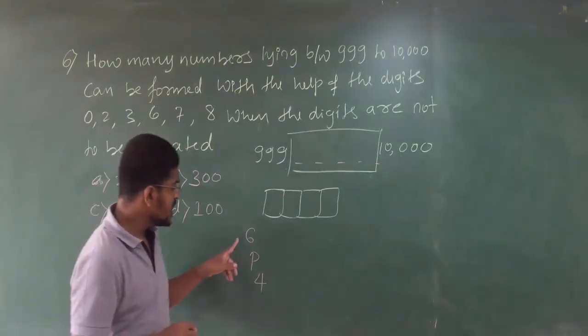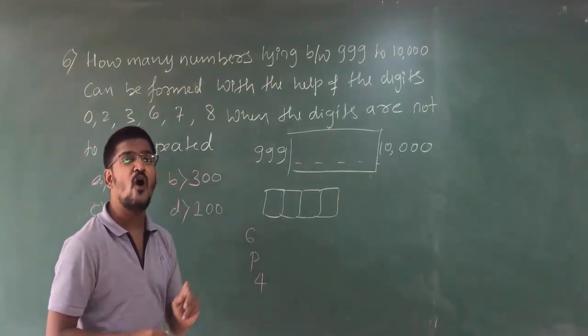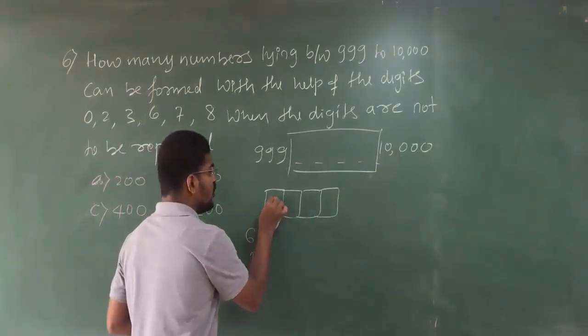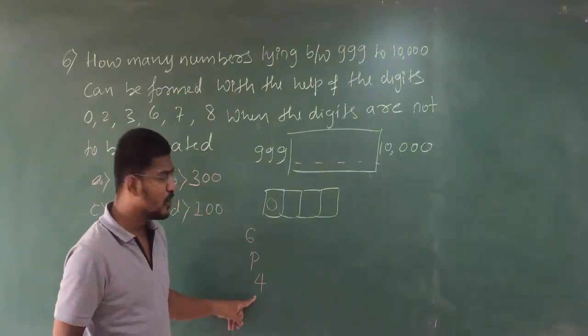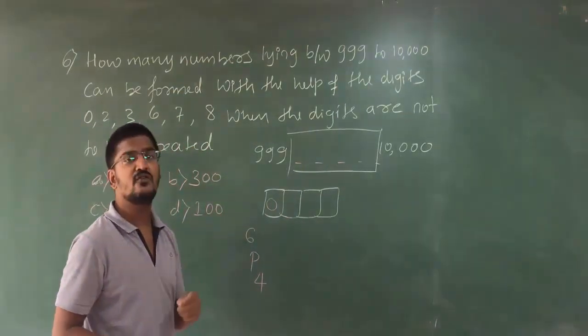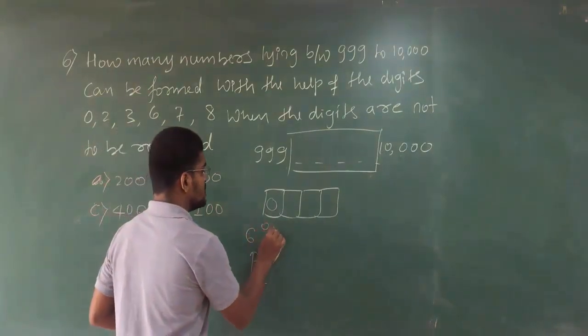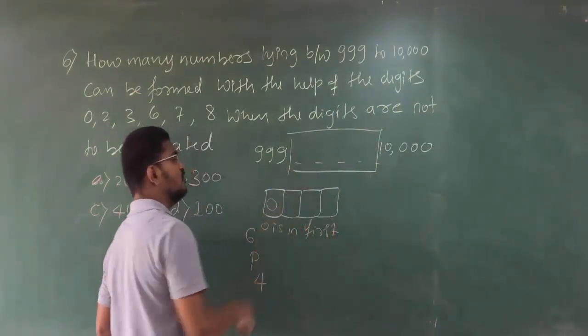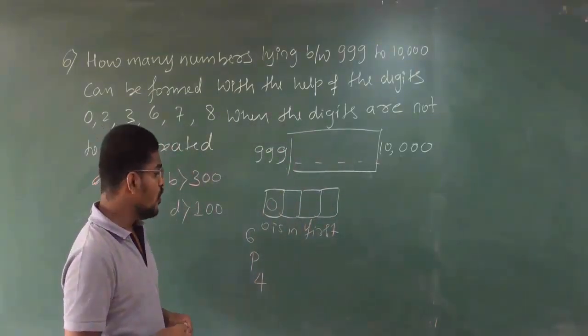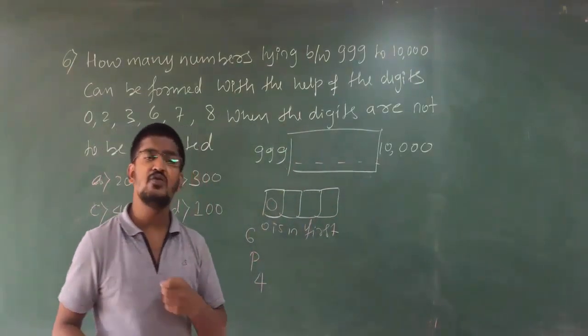6P4 involves 0 in the first place. Are you getting my point? That is, 0 in the first place is also involved. So from this what we have to remove?